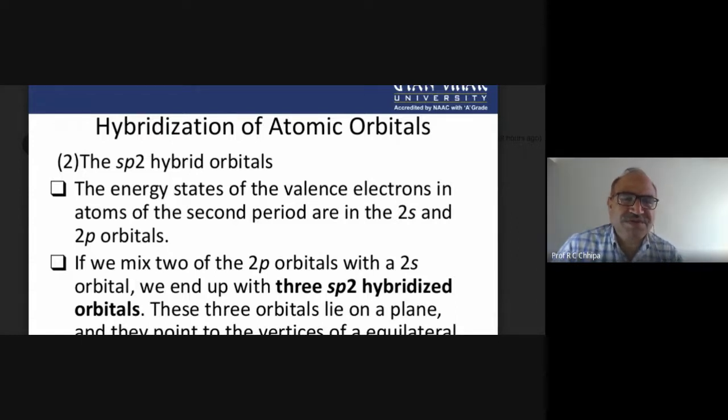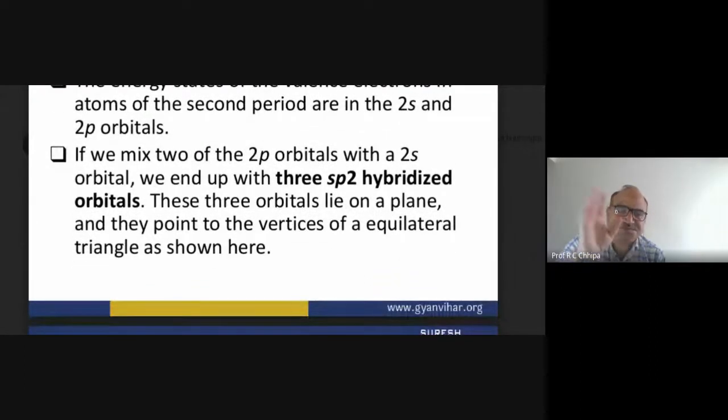Here we can say the energy states of the valence electrons in an atom of the second period are in the 2s and 2p orbitals. So if we mix two of the 2p atomic orbitals with the 2s, then we end up with three sp2 hybridized orbitals.